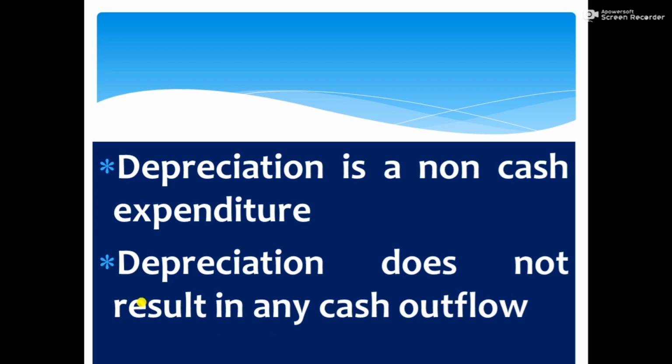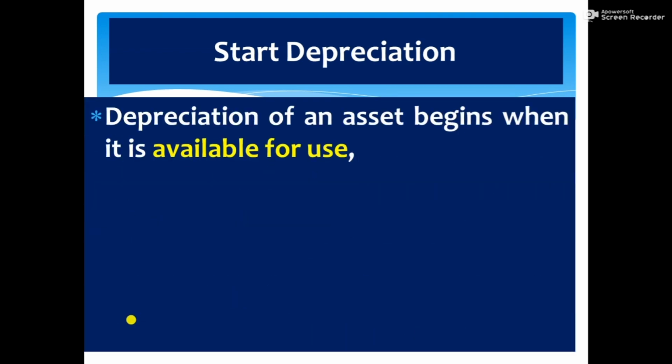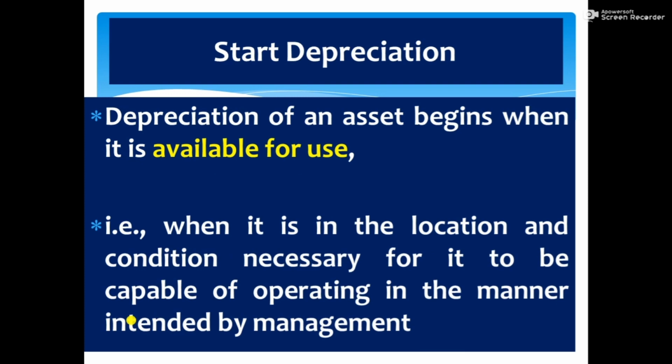When should you start providing depreciation? The depreciation of an asset begins when the asset is available for use. What is available for use? That means the asset is in the location and condition necessary for it to be capable of operating in the manner intended by the management. The asset is in the location and condition necessary for using in the manner intended by the management.